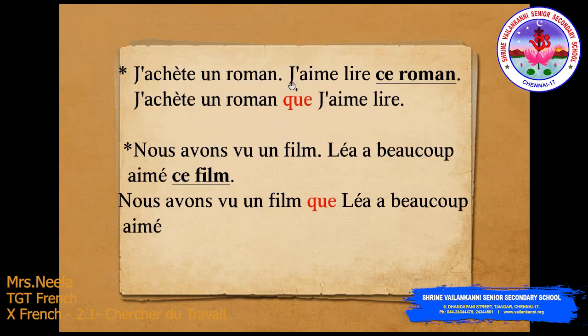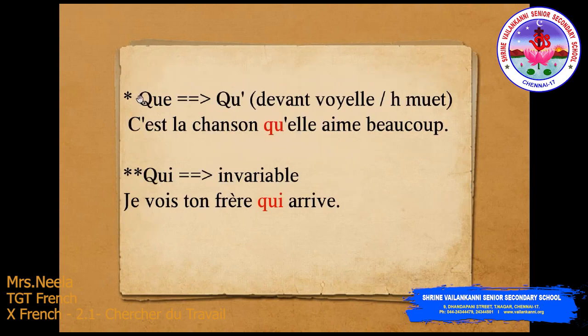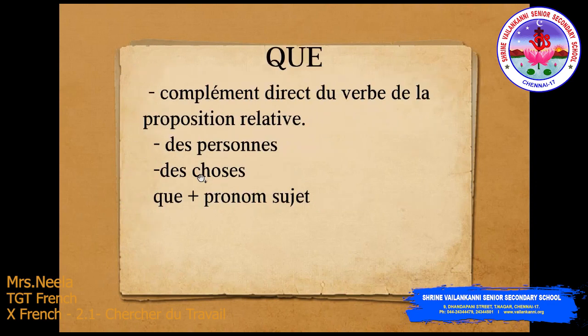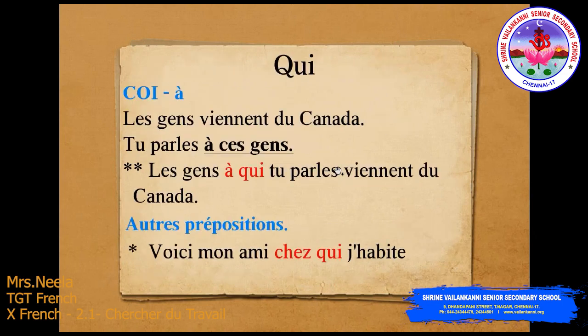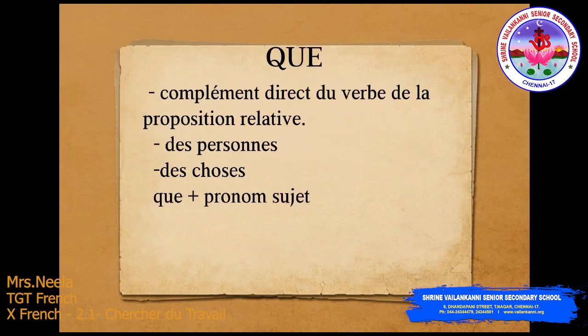So it can be the pronom sujet or it can be the name of a person. Que and qui. You have to make a choice between the que and the qui relative pronoun, mainly based on the grammatical role of the subject or the direct object. So you have to focus on that and replace it by understanding the sentence. And there are some hints given for you all. That is, always the que will be followed by the pronom sujet, and the qui, we saw, will be followed by the verb or the pronom complément. With these hints you can easily identify it correctly about 80% of the time.